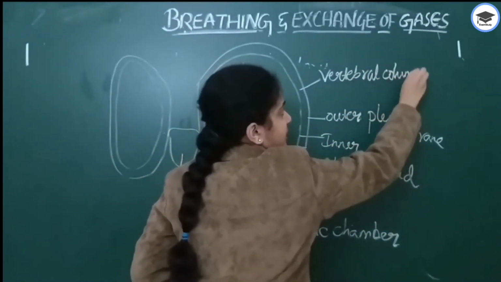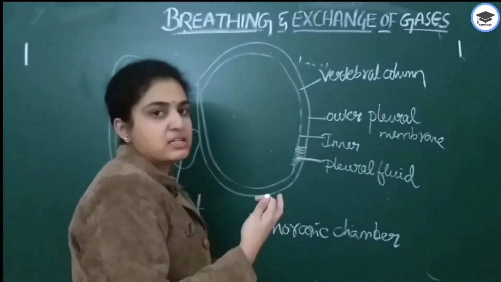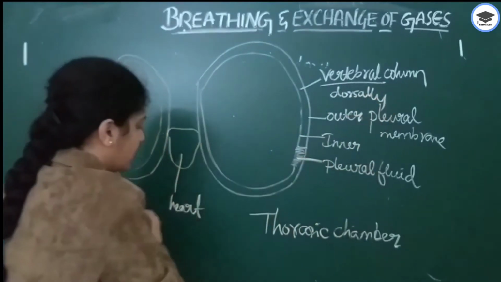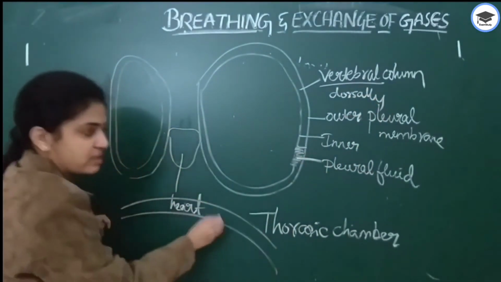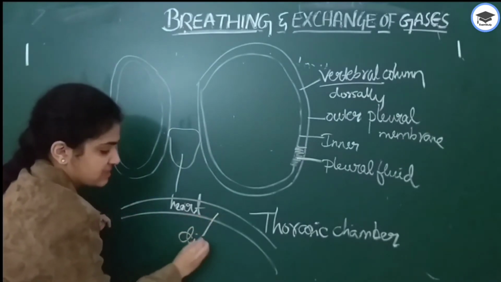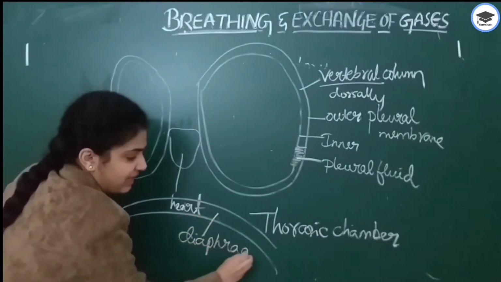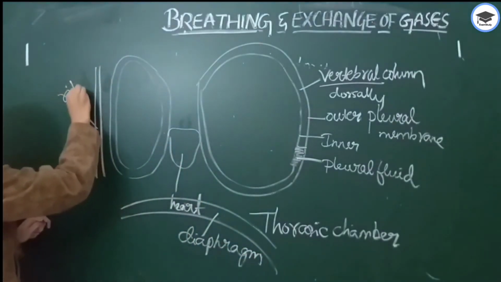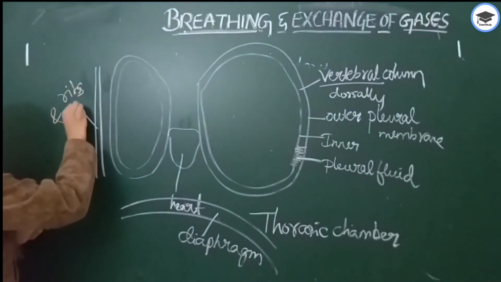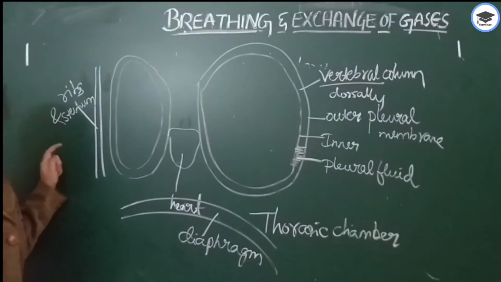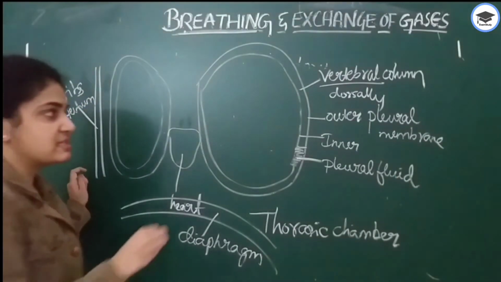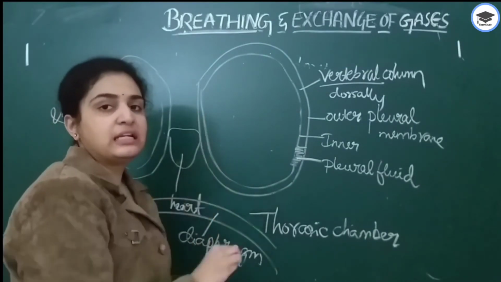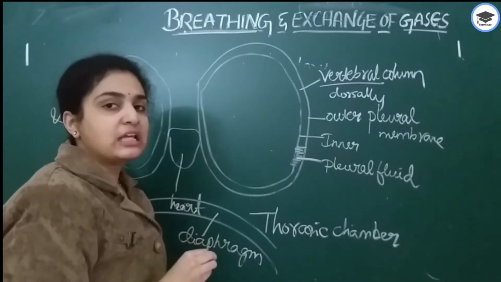They'll ask in the NEET, dorsally how is it bounded? Dorsally it is bounded by the vertebral column. On the lower side of the lung, what is present? Diaphragm is present. Whereas on the lateral sides, there are ribs as well as sternum. Respiratory muscles are also present near the ribs and sternum, that is, internal intercostal as well as external intercostal muscles.